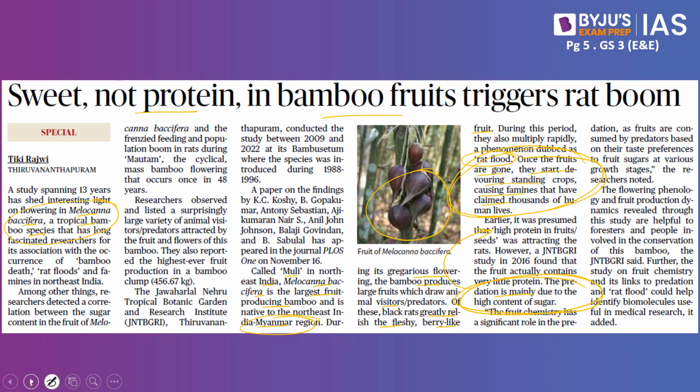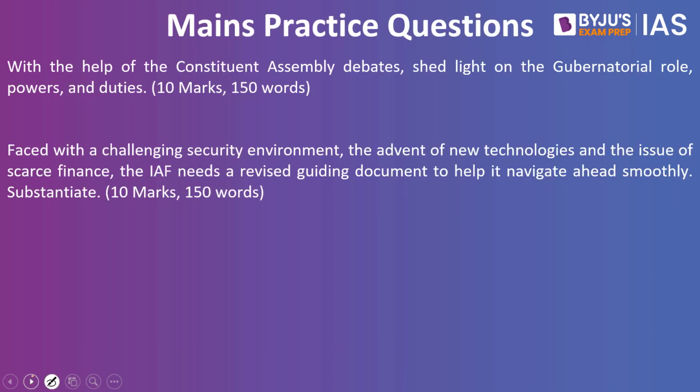Now let's look into the mains practice questions. With the help of the Constituent Assembly debates, shed light on the gubernatorial role, powers and duties. Next question, faced with the challenging security environment, the advent of new technologies and the issue of scarce finance, the IAF needs a revised guiding document to help it navigate ahead smoothly.